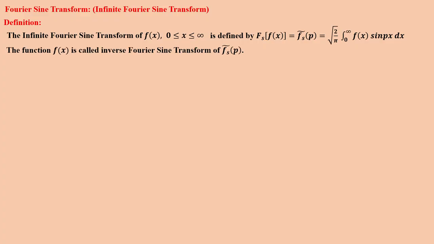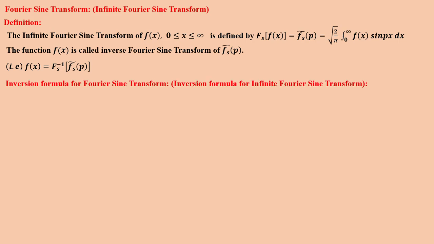The function f(x) is called the inverse Fourier sine transform of F̄_s(p). That is, f(x) = F_s inverse of F̄_s(p).